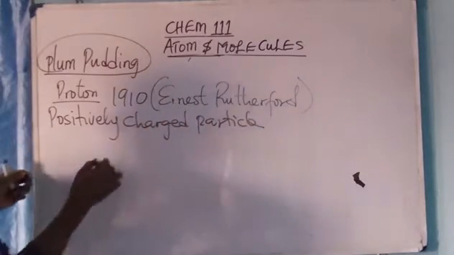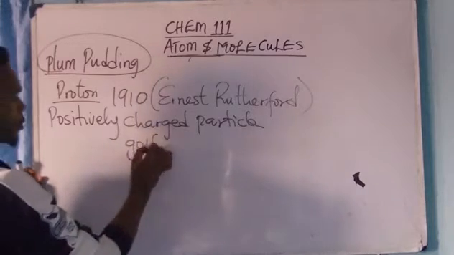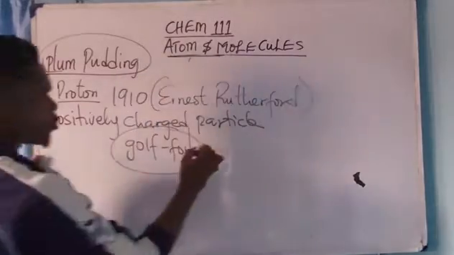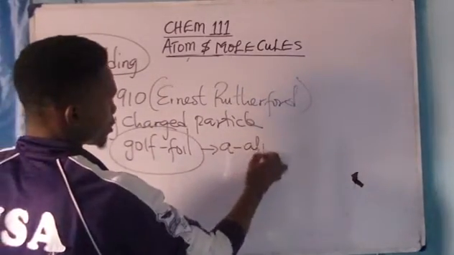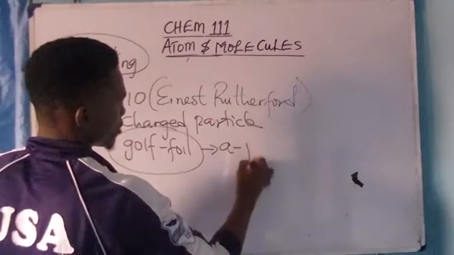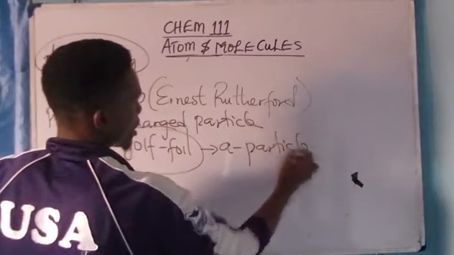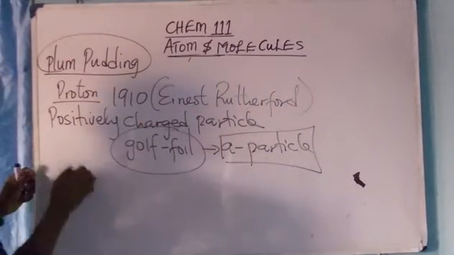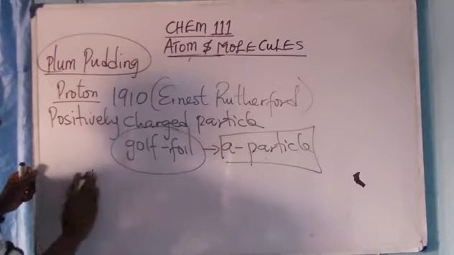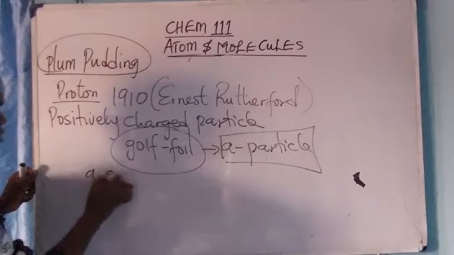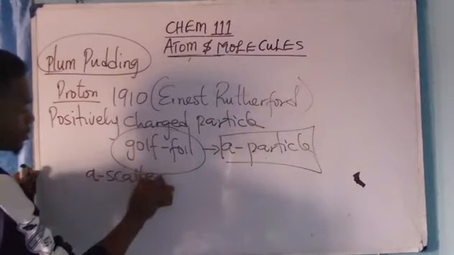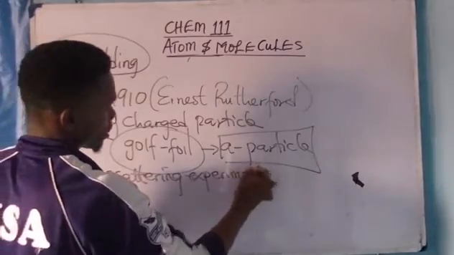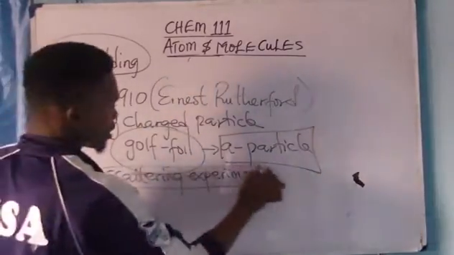Now his experiment was done using a gold foil. Gold foil experiment. He bombarded it with an alpha particle. That is the alpha scattering experiment. It was the one that carried out the alpha scattering experiment.